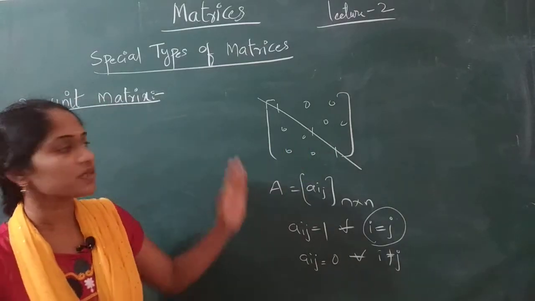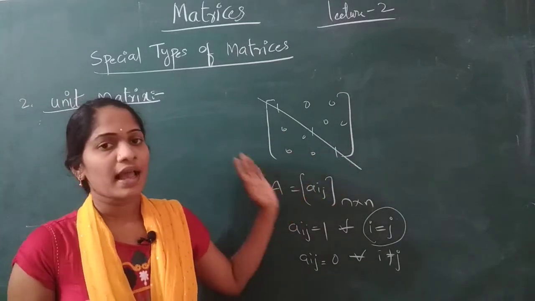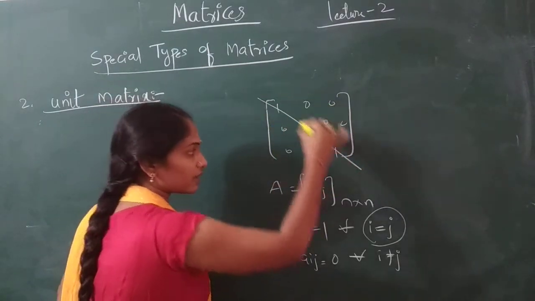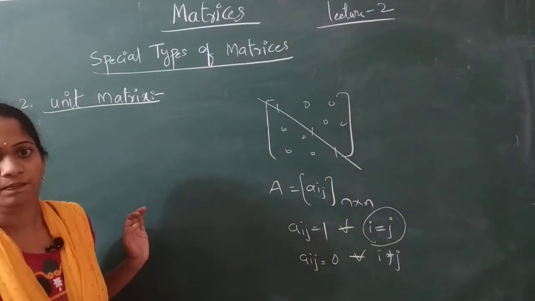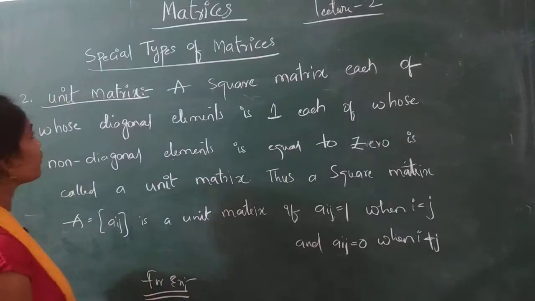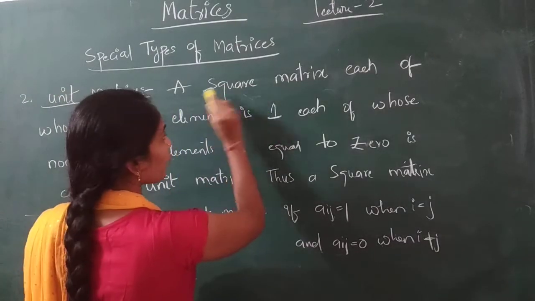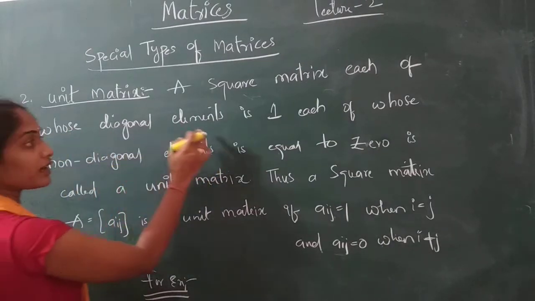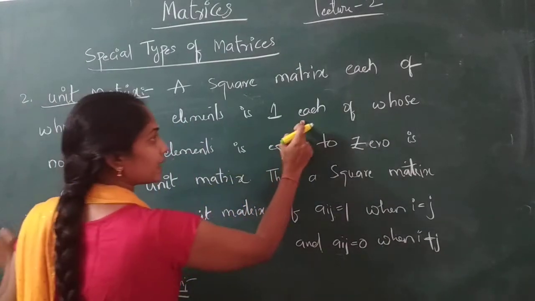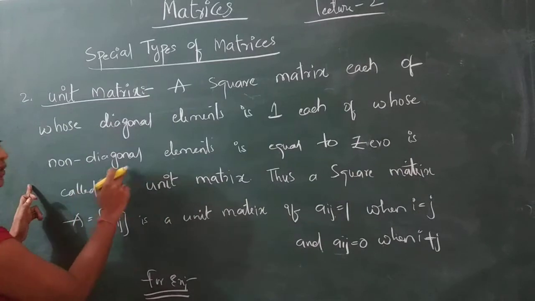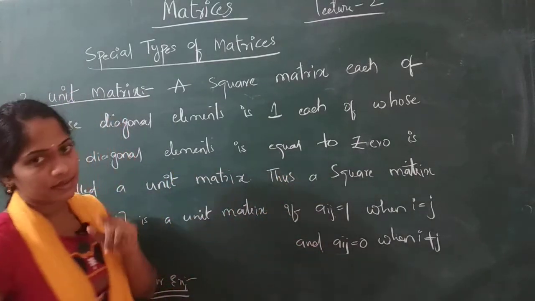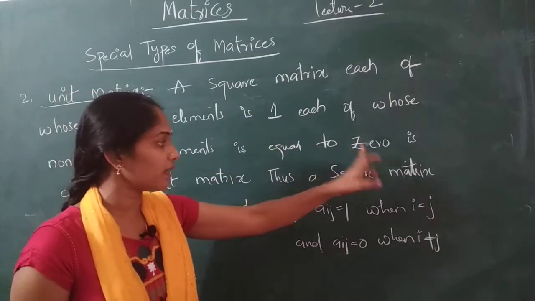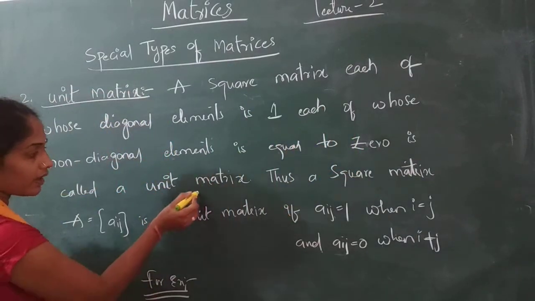Unit matrix means the diagonal elements are 1 and all non-diagonal elements are 0. So this is the definition of a unit matrix: a square matrix, each of whose diagonal elements is 1 and each of whose non-diagonal elements is equal to 0, is called a unit matrix.